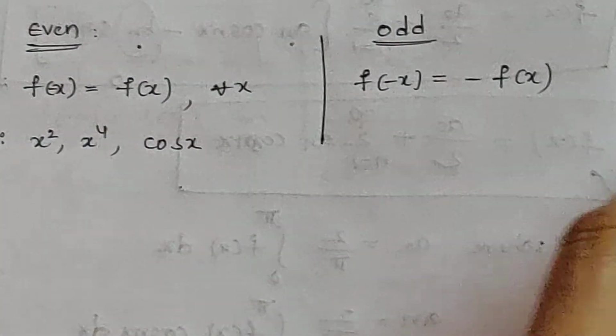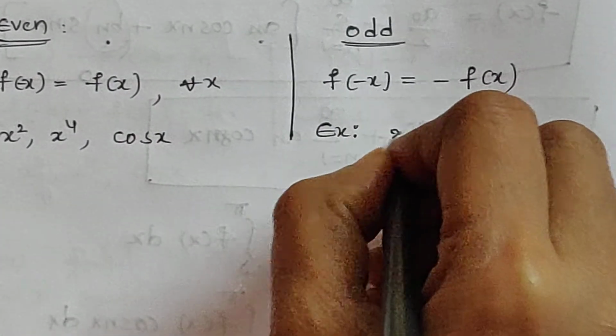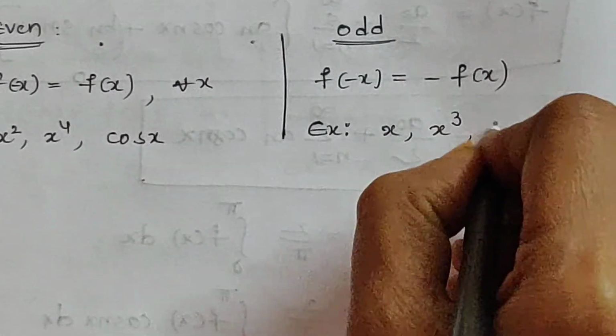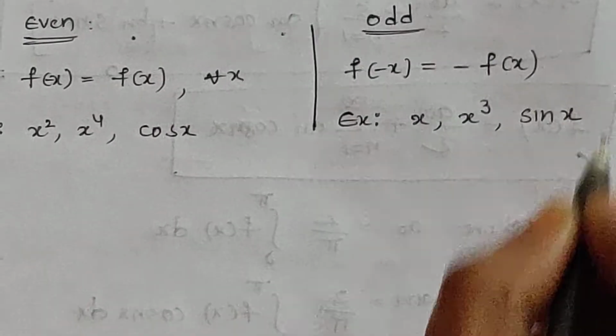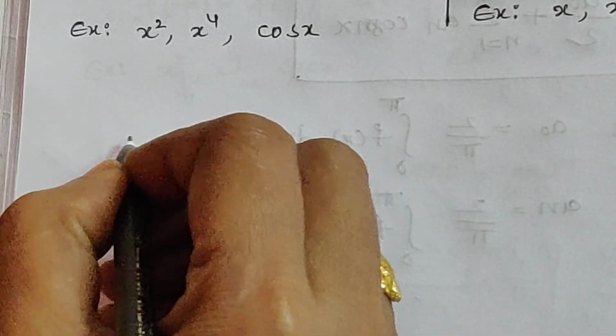Examples of even functions are x square, x power 4, cos x. All these are even functions. And examples of odd functions are x, x cube, sin x. Here we see some important points regarding even and odd functions.